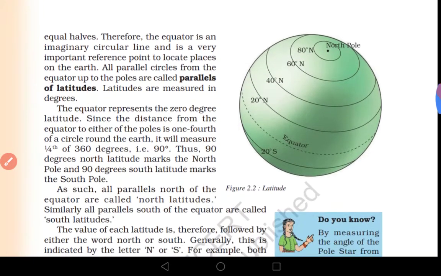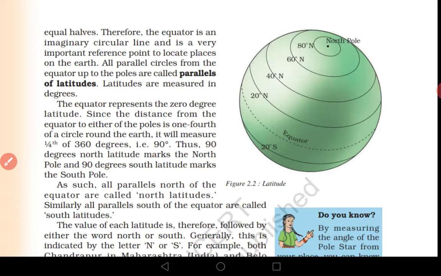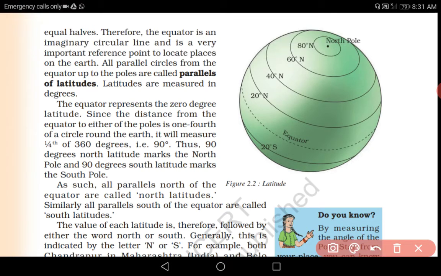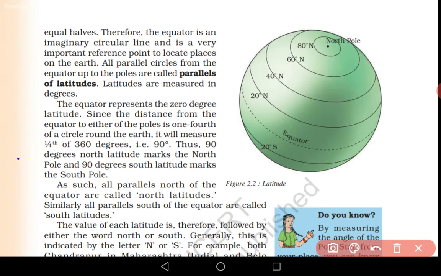Let's see again and study what are parallels of latitudes. When you see this, this is the equator, it is also known as 0 degree latitude, and here you can see all these latitudes, and this side also you will find the latitudes.